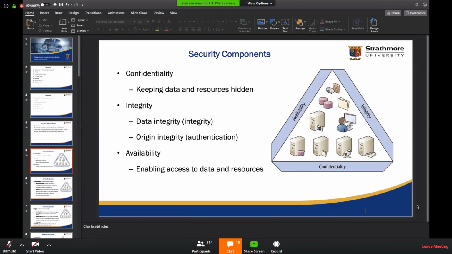Okay, so for me, I think it's not possible to balance out the three. When you think of a process like confirming a payment, you will have to compromise on either confidentiality or availability, because as the payment is being processed, one of the parties will not be in a position to know the status of the payment. For example, if I'm the customer and I made the payment and my bank gave me a confirmation, it might take some time before the admin on the other side gets the same message. So in terms of availability, I think there's some compromise there.